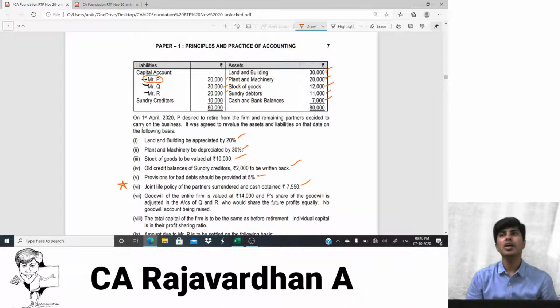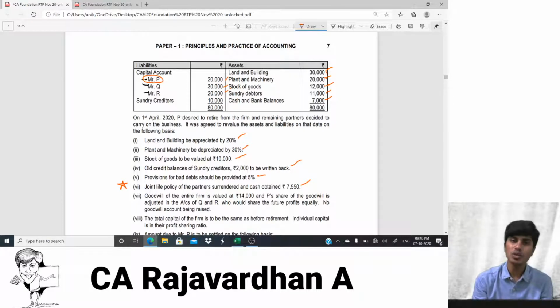I repeat, when any partner retires or dies, you would have to eventually give him his share of profit, share of capital, share of reserves, share of revaluation profit and everything. In order to pay that cash, the firm might run into a cash crunch, or might be forced into dissolution. That should not be how it happens, isn't it? So the death of a partner is an uncertainty.